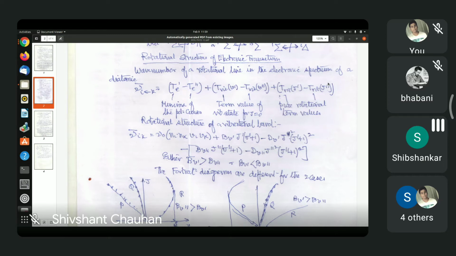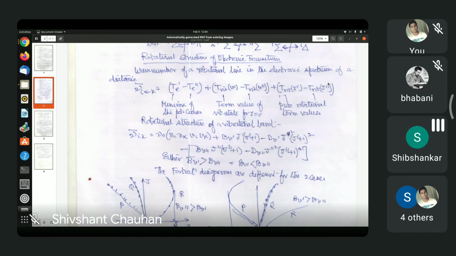Or you can say that if J double prime equal to 0 and J prime equal to 0, then we get nu ik equal to nu 0. That will of course depend on Vi and Vk, right? Yes, sir. Here we take Vk to be the vibration number of the lower electronic state, and Vi the vibration number of the higher electronic state.